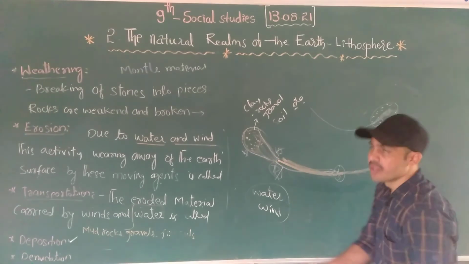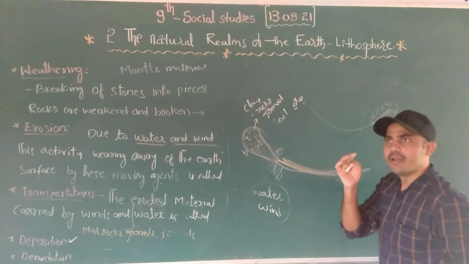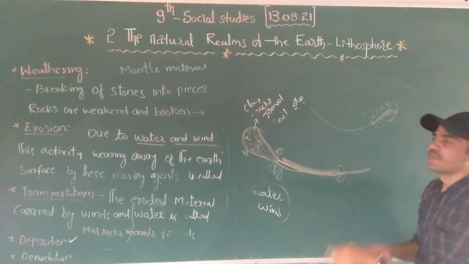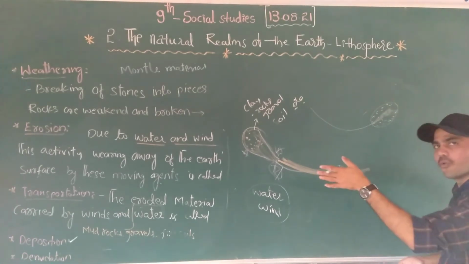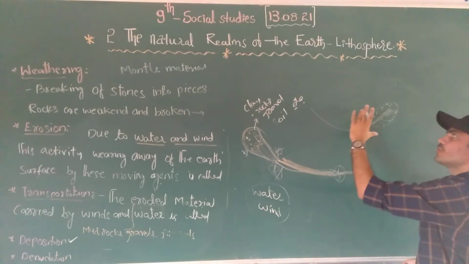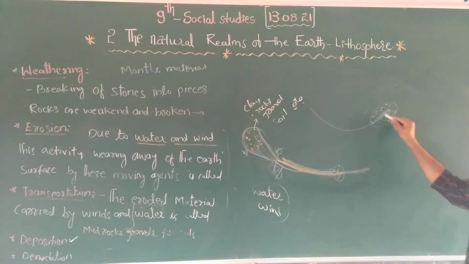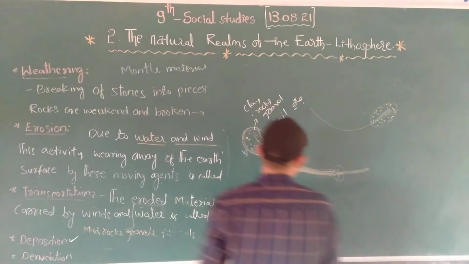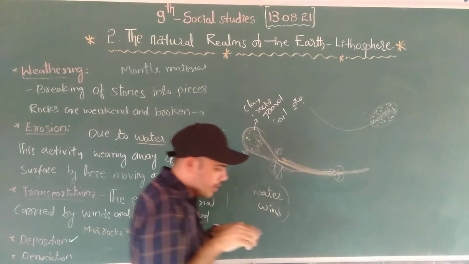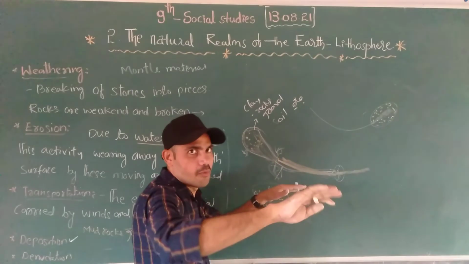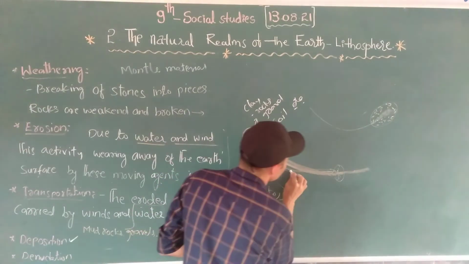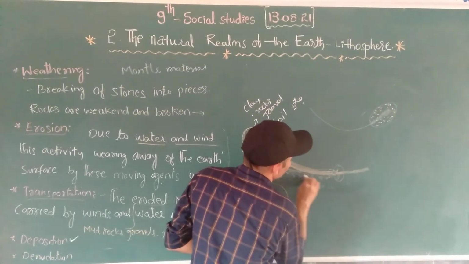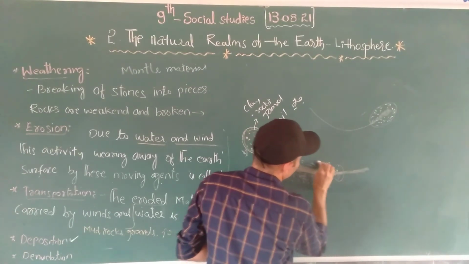The eroded material is carried through transportation by the water and the wind. When the water and the wind lose their speed and become slower, the eroded material is automatically deposited in one place. That is called deposition. Some material moves to the corner, and this area will also be deposited.